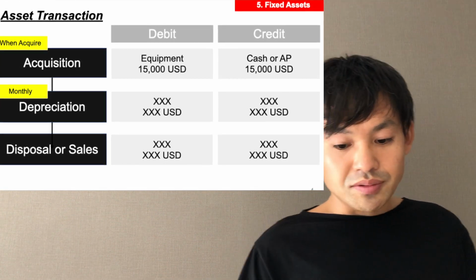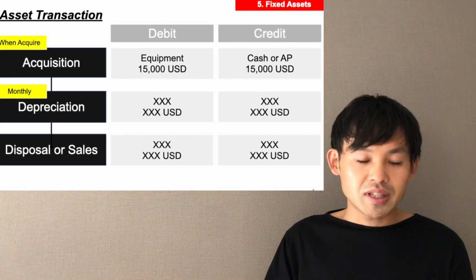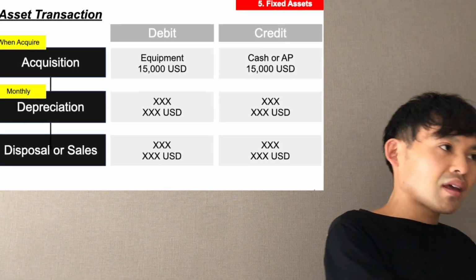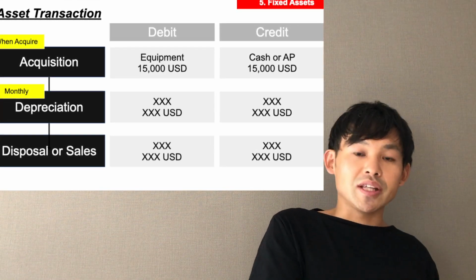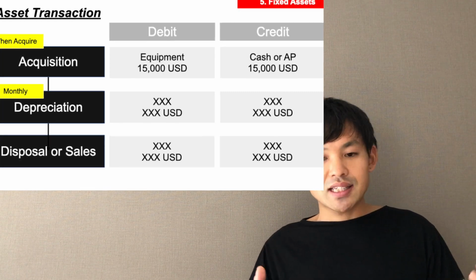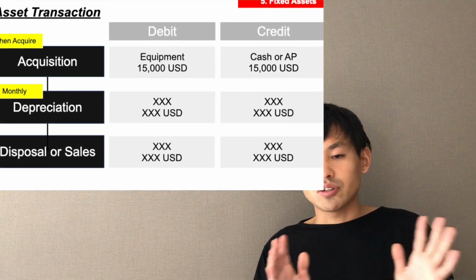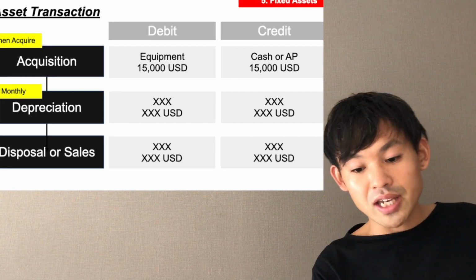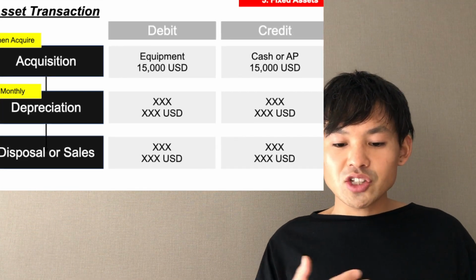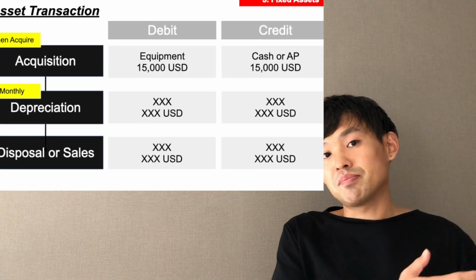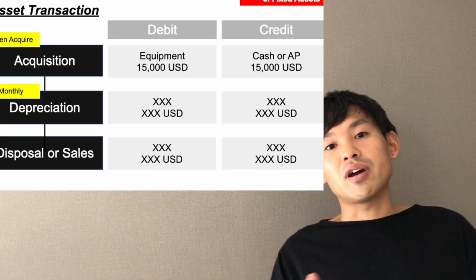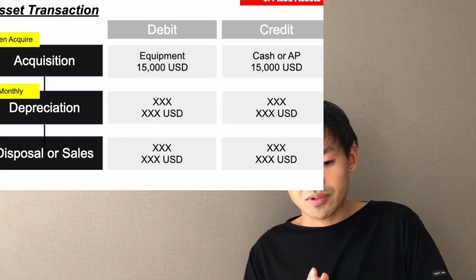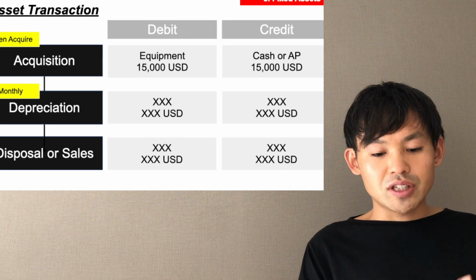The acquisition. What is the journal entry of the acquisition? We reviewed journal entries in the last video. If you don't understand yet, please check that video. So the journal entry of the acquisition: the debit side is equipment, $15,000 USD for example in this case, and the credit side is cash or accounts payable, $15,000 USD. The journal entry for depreciation, let's take a look at in the following slides.